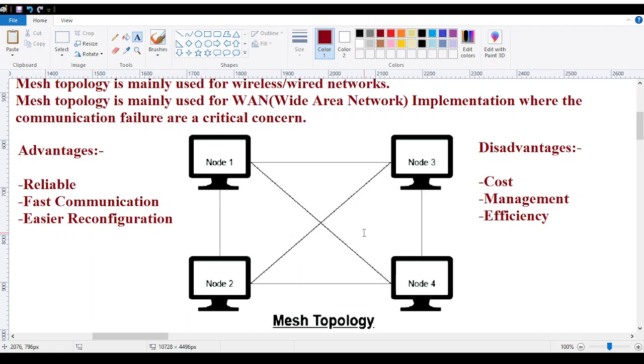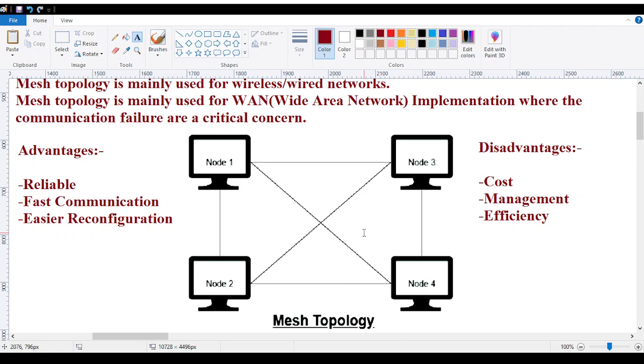At that time, the connection is free. We all say the line is free at that time. What is the meaning? The line means the number of nodes is less at that time. That is what the efficiency says. Okay. So this is all about the mesh topology.